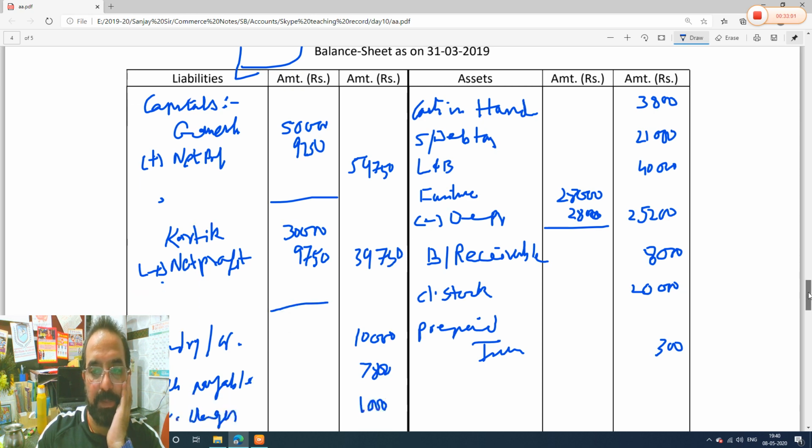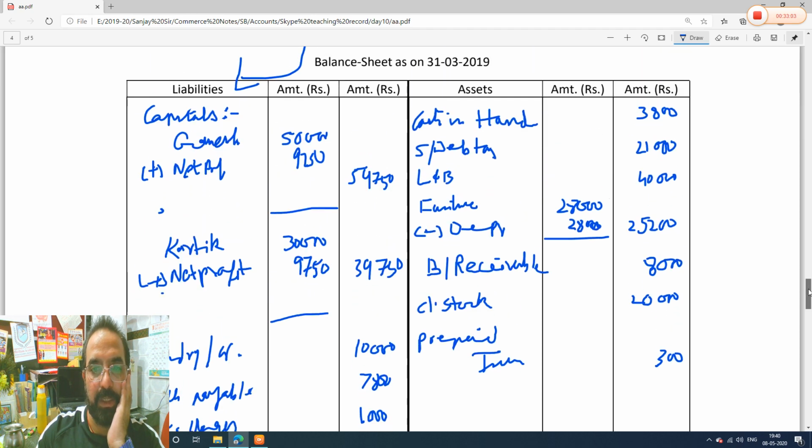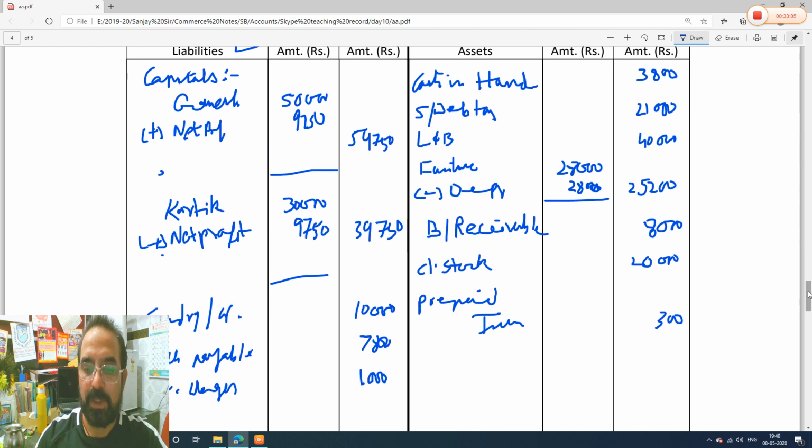Guys, your balance sheet must tally. We will see whether our balance sheet is tallying. So let's see: 59,750 plus 39,750 plus 10,000 plus 7,800 plus 1,000. The total is coming to 1,18,300.